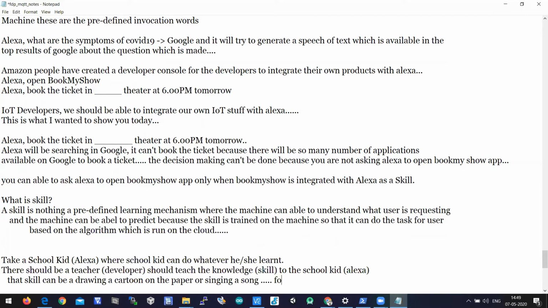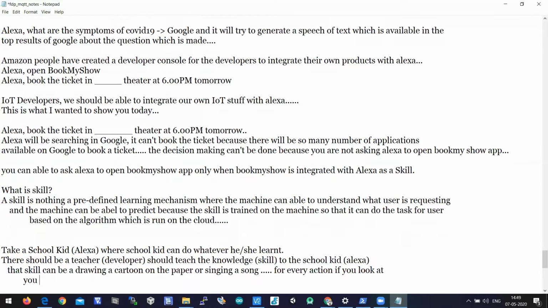And every action has its own learning knowledge, or you can simply say knowledge. It will have its own skill. If you know how to draw a cartoon on paper, you cannot necessarily sing a song, because singing a song is a different event from drawing a cartoon. So every event has its own skill, where a teacher, which means a developer, should teach the skill to the school kid.